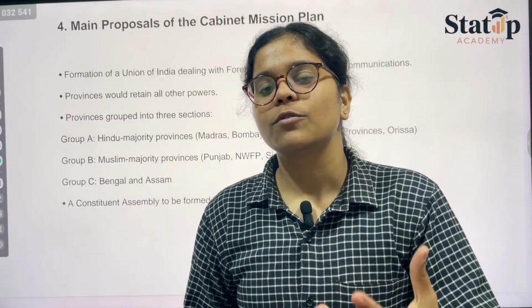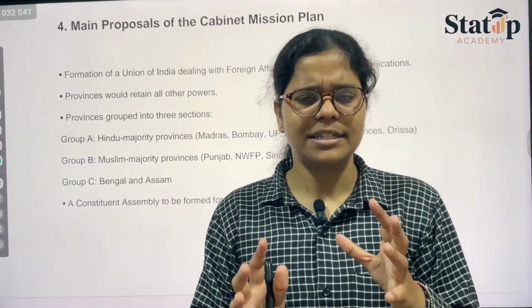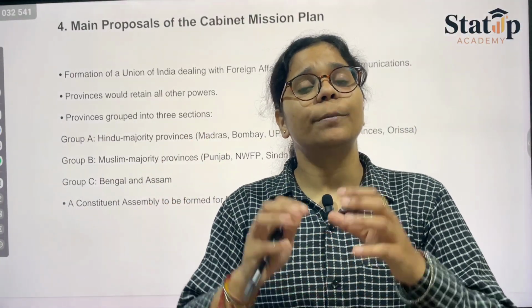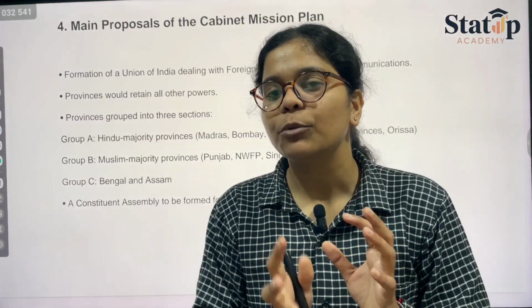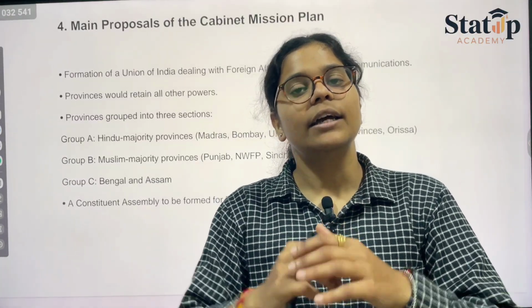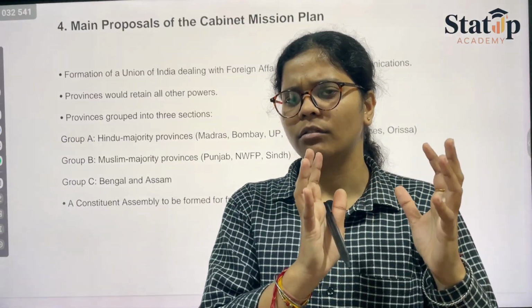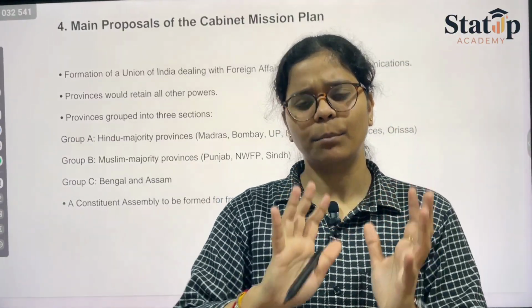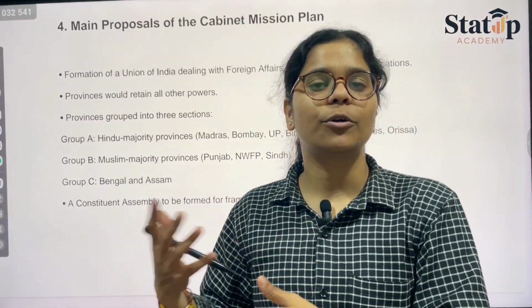Later on, the major part of India was kept with India, and the rest was given to Pakistan, so that the public could be satisfied.